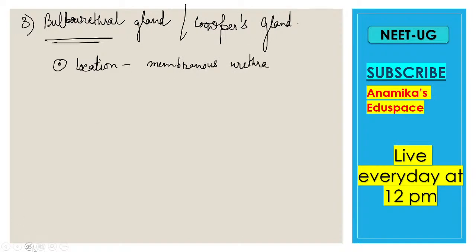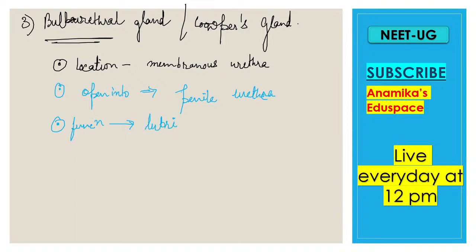Clear? Next thing about this bulbourethral gland is, where does it open up? It opens up in the penile urethra. Next, the third thing we'll study, which is very important, is function. What is the function of the bulbourethral gland? The function is very easy, that is lubrication of the penis.